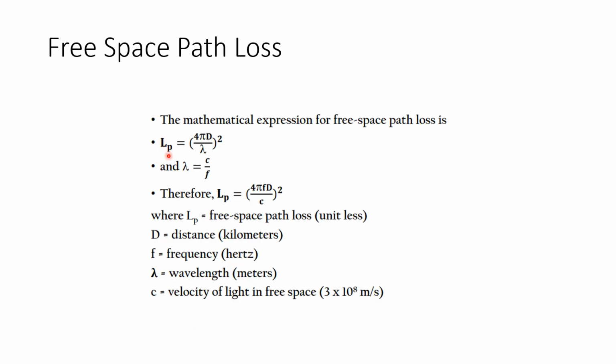Now this is the equation for the free space path loss, that is LP is equal to (4 pi d by lambda) the whole square, and lambda we can replace by c by f. So LP becomes (4 pi f d by c) the whole square. So d is the distance in kilometer, f is the frequency, lambda is the wavelength, and c is the velocity of light in free space.